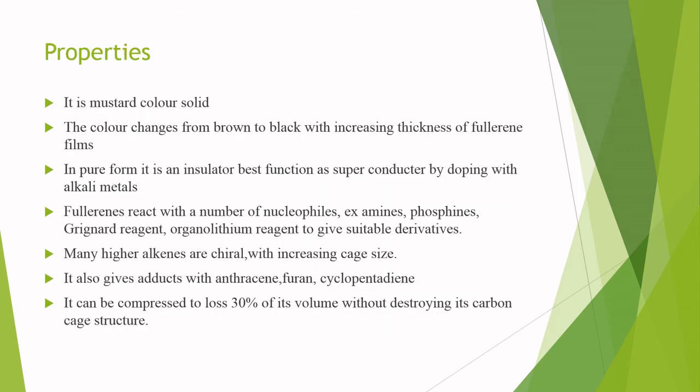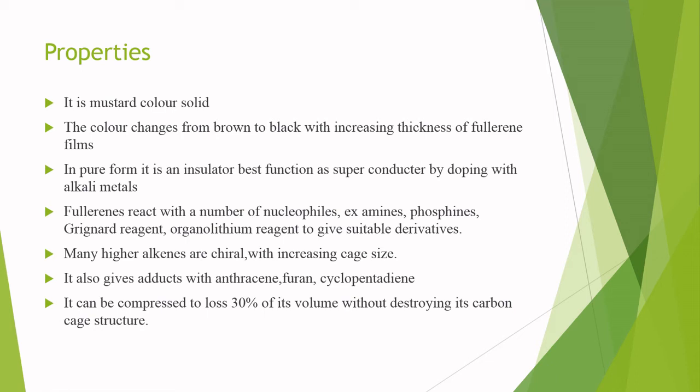What are the properties? It is a mustard colored solid. The color changes from brown to black with increasing thickness of fullerene films. It gives a magenta colored solution when dissolved in toluene. In pure form, it is an insulator but can function as a superconductor by doping with alkali metals. Fullerenes react with a number of nucleophiles like amines, phosphines, Grignard reagent, and organolithium reagent to give suitable derivatives.